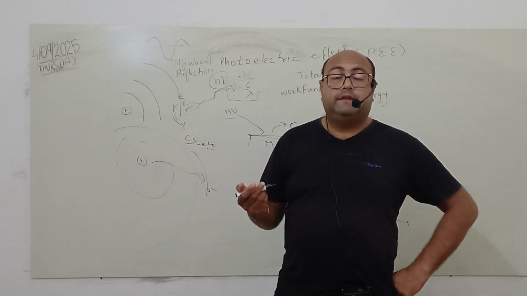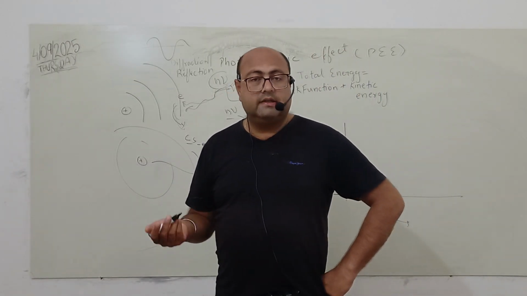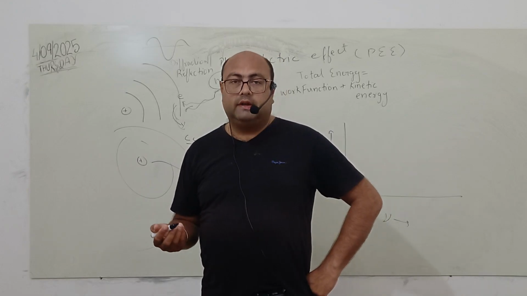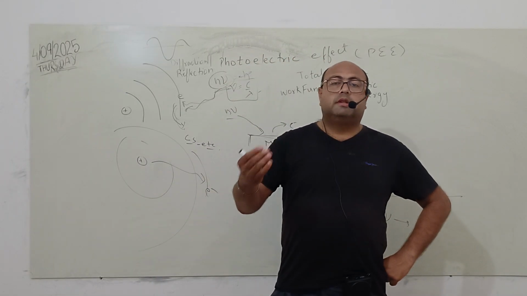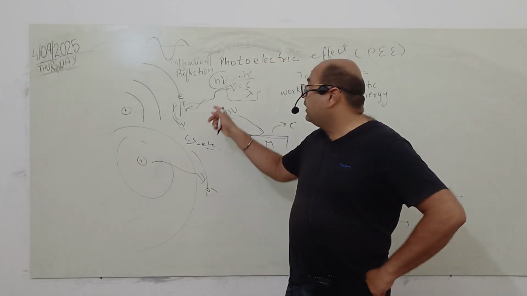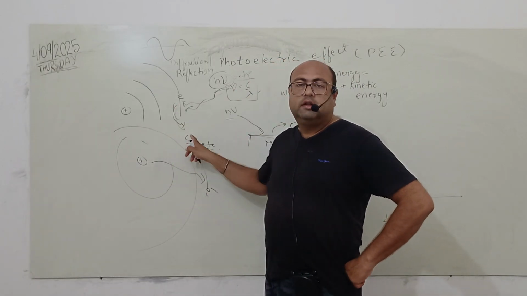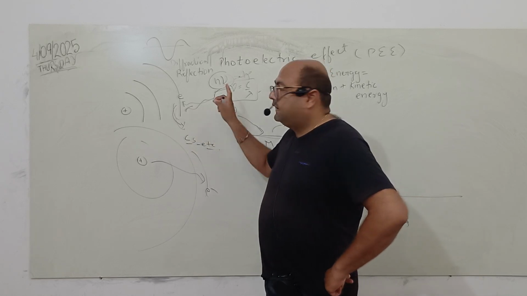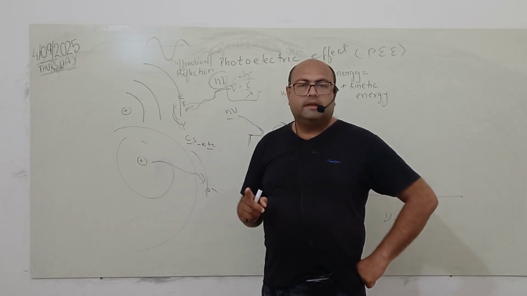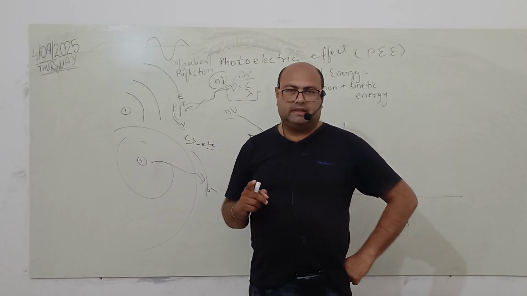If there is a threshold frequency, there is a threshold wavelength. Threshold frequency is the frequency at which the electron comes out, the minimum energy required for this quantum for the emission of the electron from the outermost orbit. So if the threshold frequency exists, the threshold wavelength will also exist.